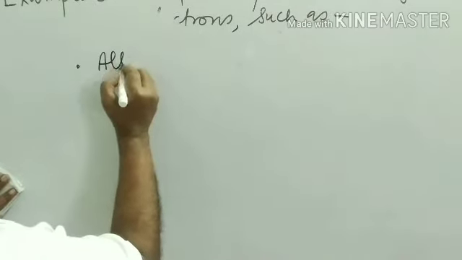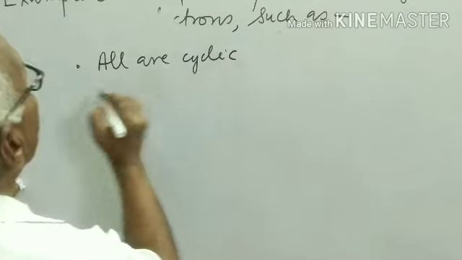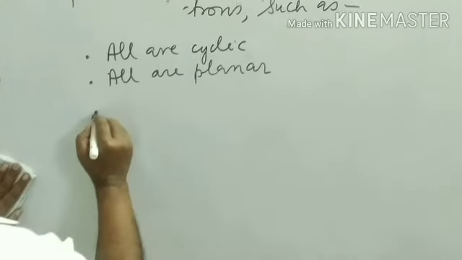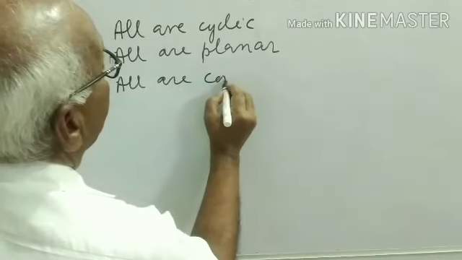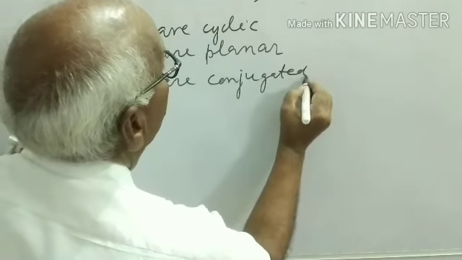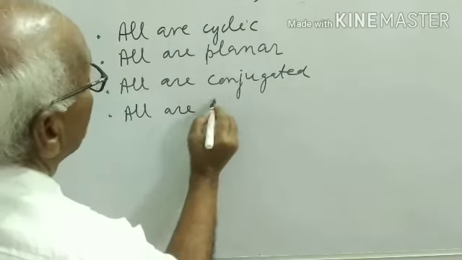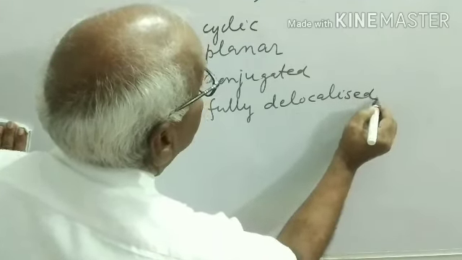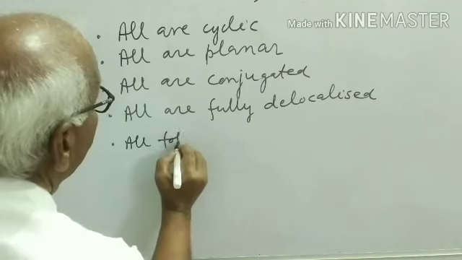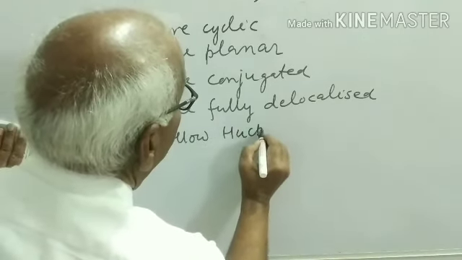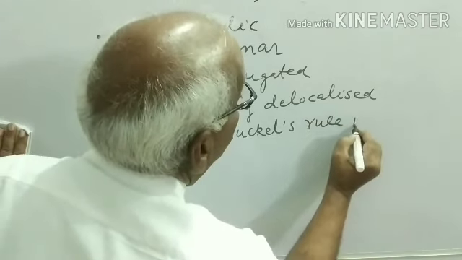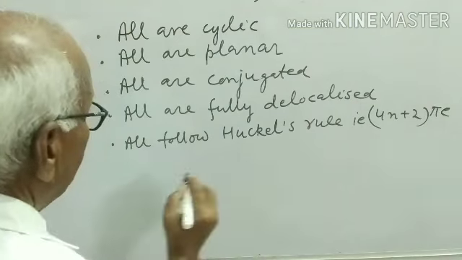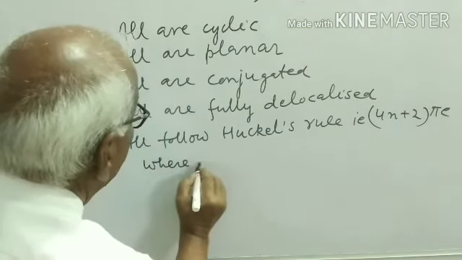All are cyclic, all are planar, all are conjugated, all are fully delocalized, all follow Huckel's rule, that is 4n plus 2 pi electrons.